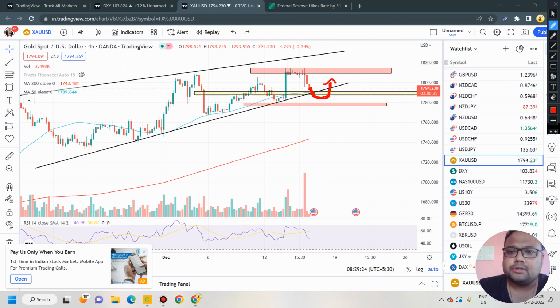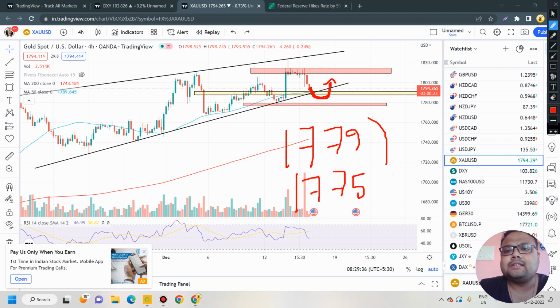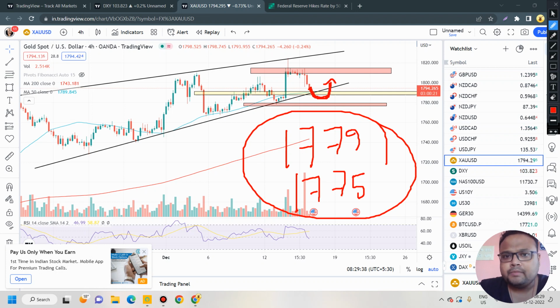But on the other hand, if the market heads towards the next support, the next support is 1779 to 1775. This is the next support on the chart of gold. If the market heads towards the second support level, wait for the market to take support and bounce. If the market bounces, you can go for a buy position.